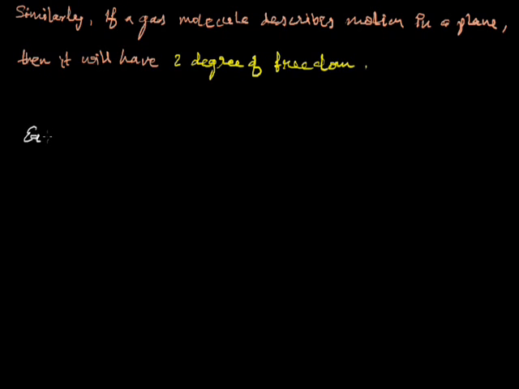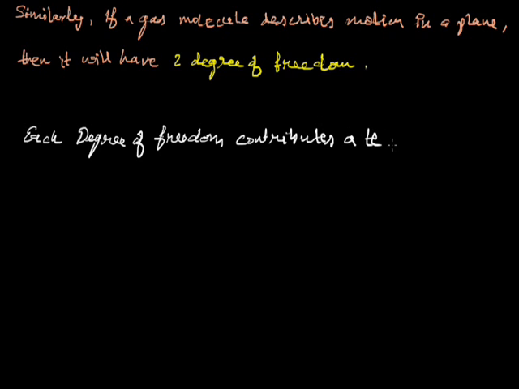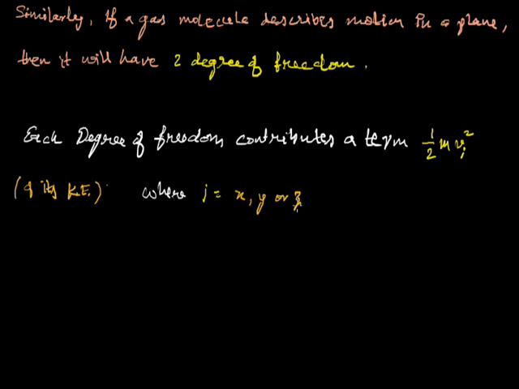Each degree of freedom contributes a term of half m v_i square to its kinetic energy, where the index i equals x, y or z according to its motion in the concerned direction.